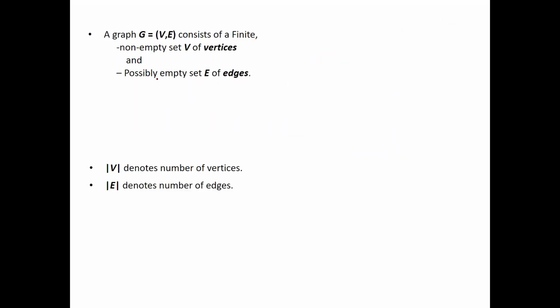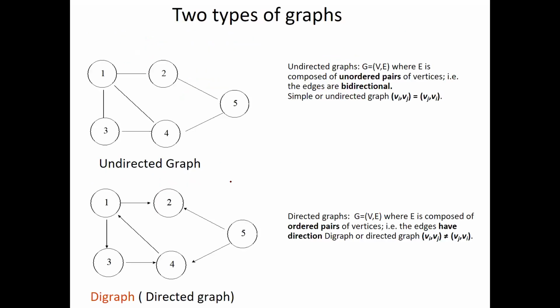Now, a graph is basically a non-empty set of vertices and possibly an empty set of edges. This is also an example of a graph where there may not be any edge at all. In the general case, a graph may have some edges also. So at least it should have a set of vertices, and there can be a possibly empty set of edges. In notation, |V| represents the number of vertices, and |E| represents the number of edges in the graph.